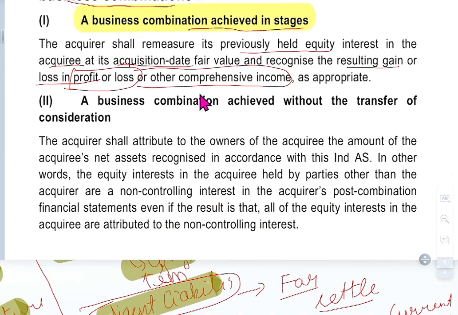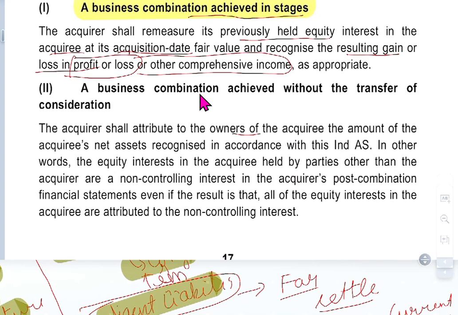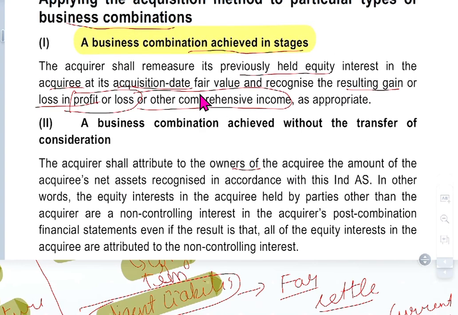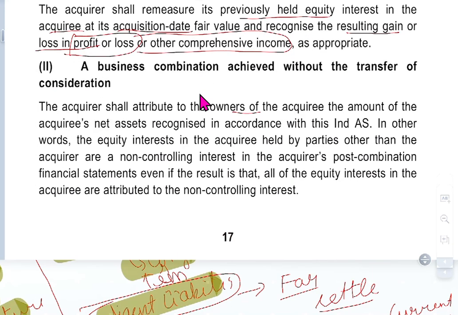Business combination achieved without transfer of consideration. Before this, we want to see what is the equity, what are the holding assets and liabilities, what is the profit and loss account, what is the other comprehensive income. In this case, the business combination happens without transfer of consideration, so no cost is involved. The acquirer shall attribute to the owners of the acquiree the amount of acquired net assets recognized as per Ind AS.